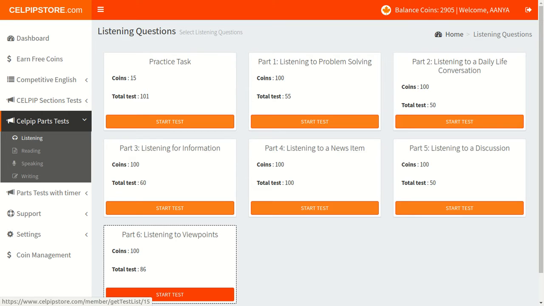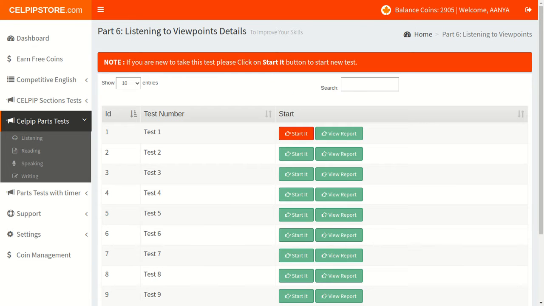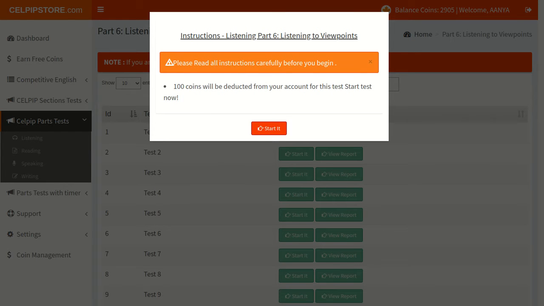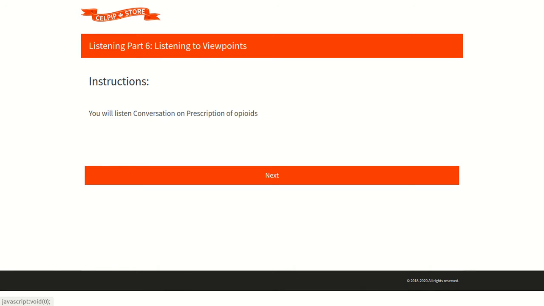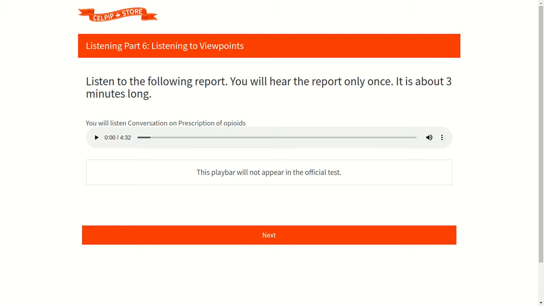Now, let's start with the CELPIP 6th section, that is the Listening to Viewpoints task. In this task you will listen to a small audio and will have a total of 6 questions. You will find options in the form of drop-downs and need to choose the most appropriate option from the options given in the drop-down. Let's take an example now. Please listen to the audio.